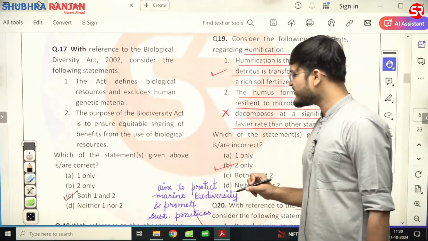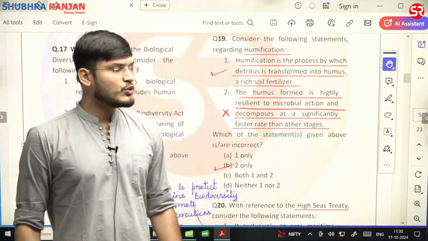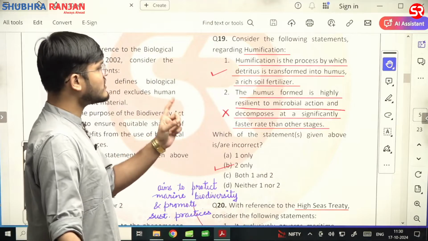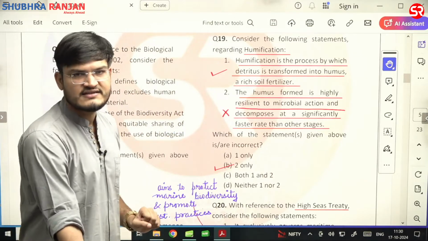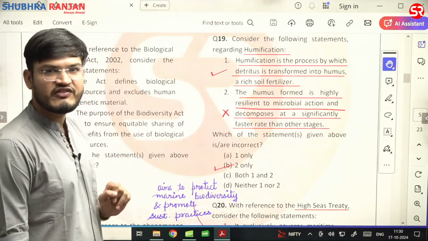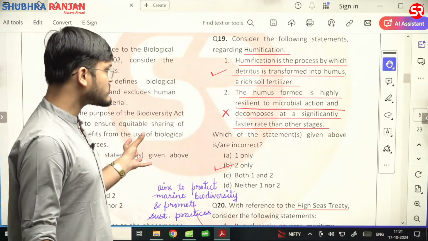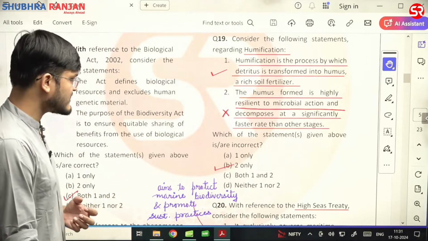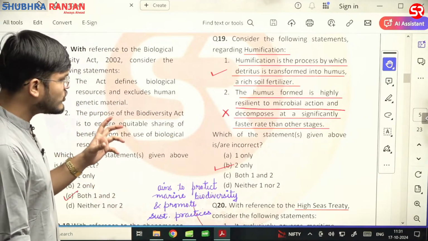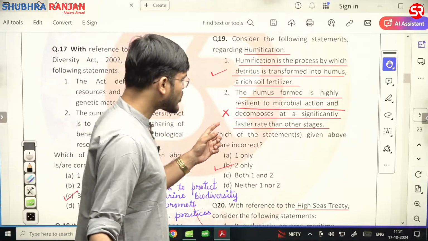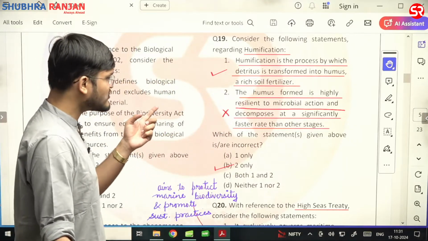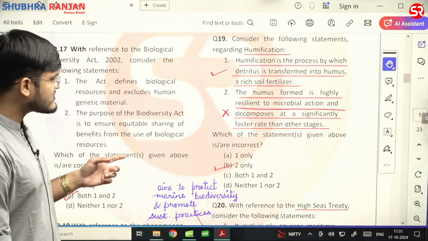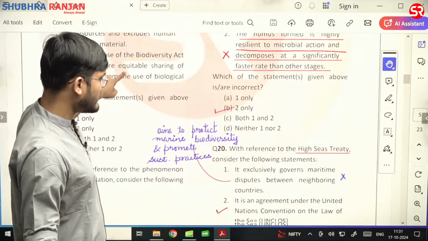Now, with respect to humification, humification is the process by which detritus is transformed into humus, a rich soil fertilizer. Yes, correct statement. यही ह्यूमिफिकेशन की डेफिनेशन होती है, जिसमें डिट्रस को ट्रांसफॉर्म किया जाता है ह्यूमस में, और रिच सॉइल फर्टिलाइजर. But second statement, if you will see, the humus formed is highly resilient to microbial actions and decomposes at a significantly faster rate than the other stages. Second statement is wrong. First statement is correct. Correct answer would be B.